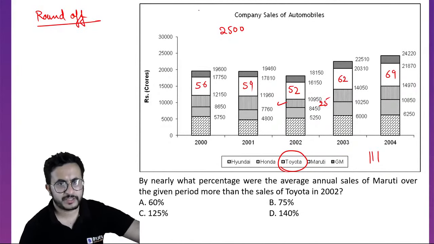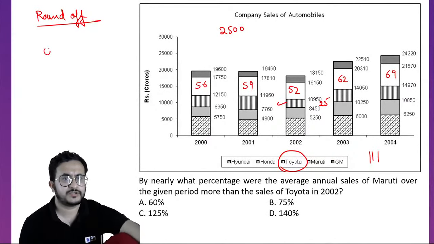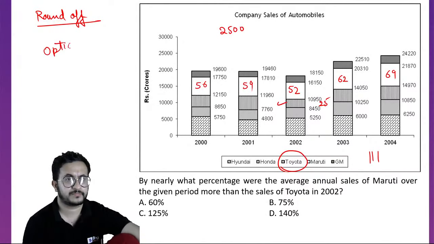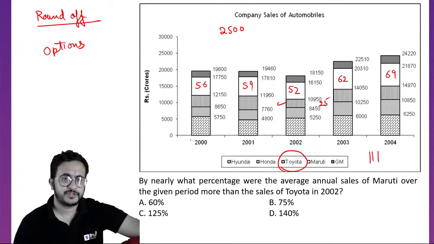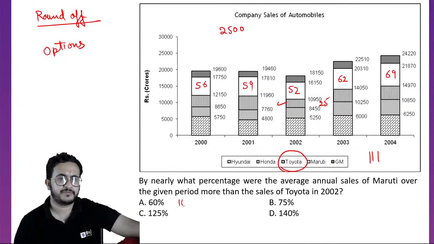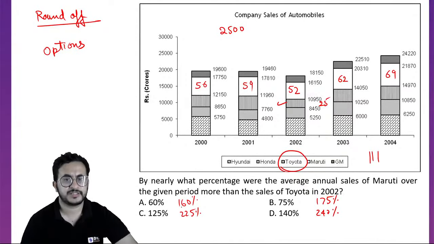Again, we will not calculate the average, right? I'll tell you how to do this: just go by options. Okay, so the sale is 25, right? It is saying what percentage more. So if it is 60% more, it will become 160%. This will be 225%. This is 175%, and this is 240%. Okay, of 2500, right? So if you take 200%,